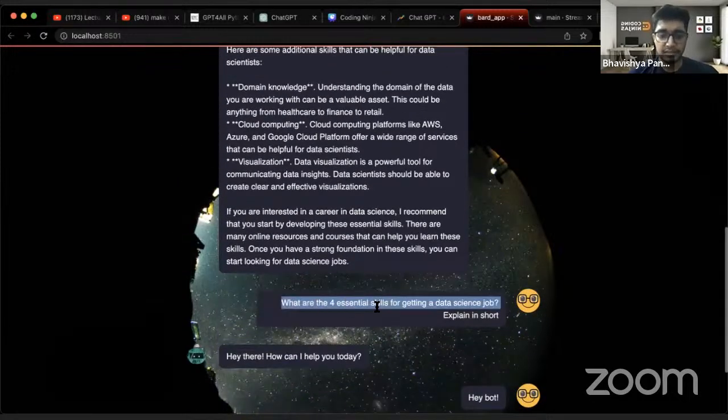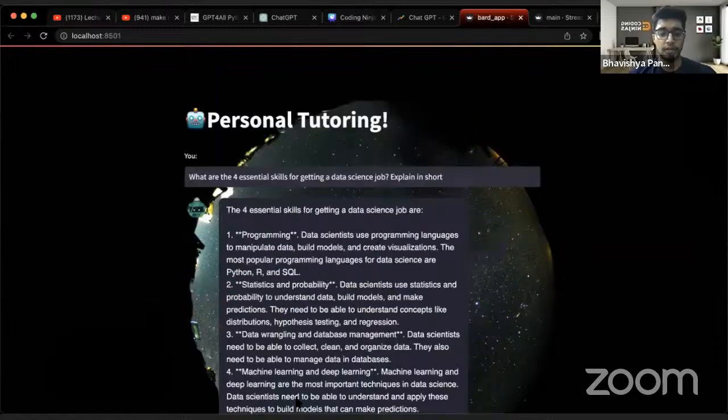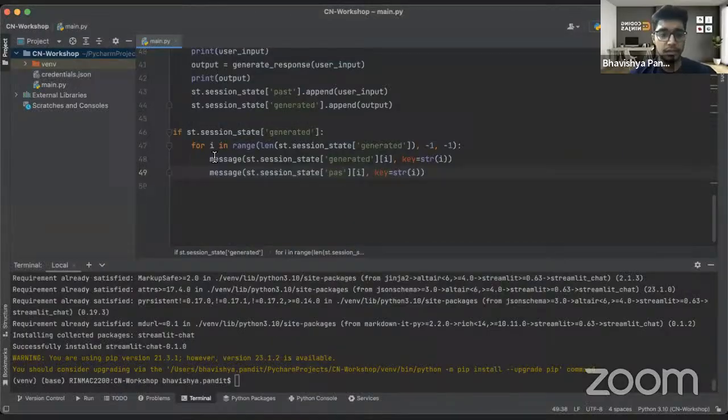This is the past output. So generated would always be on top of past, so I have to keep it in this order. That is why in the for loop I would be keeping the generated thing at the top, and after that I'd keep the past thing. So this is it. Let's save this file.